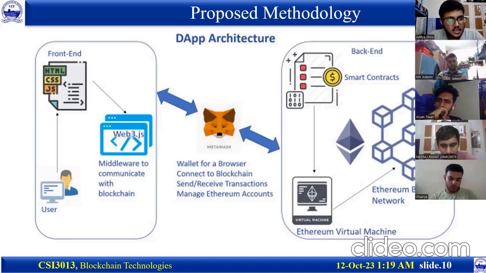So basically, we have made the problem of gas fees a little bit less problematic for the user. They can do the transaction when the gas fees are at their minimum. We have made it more user friendly by integrating it with GIFs, and we have made it faster by using smart contracts.